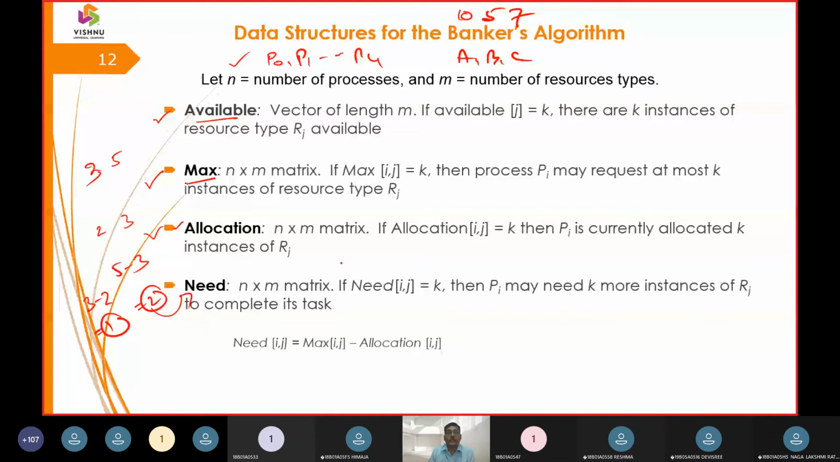So these values we compute as the need vector. How do I get the need vector? The need vector is derived with the formula need equals maximum minus allocation. What is the vector array here? It is a multi-dimensional array having i comma j. What is i comma j?